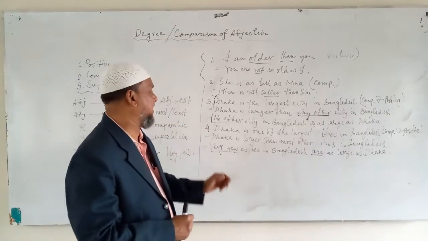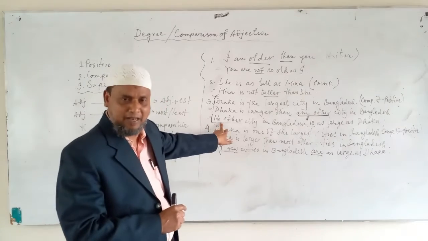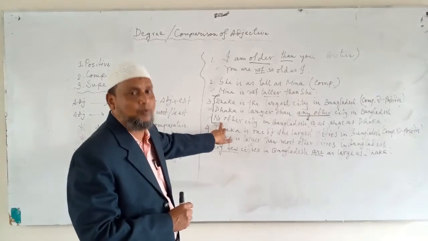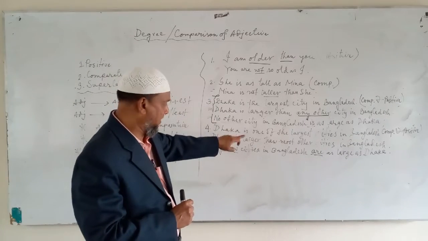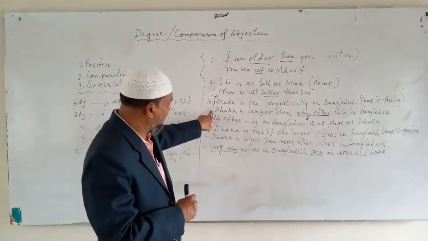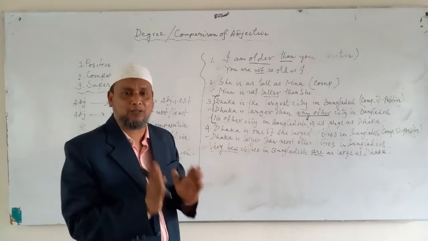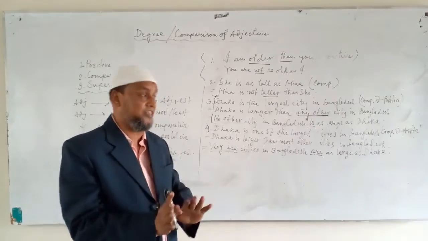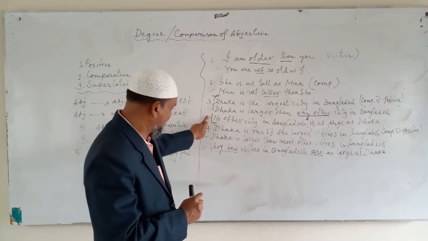In the same way, if this sentence is given in the question paper and you are asked to make it superlative, the answer is here. If you are asked to make it comparative, the answer is here. If the middle sentence, that is the comparative form, is given and you are asked to make it superlative or positive, the superlative answer is here and the positive answer is here.